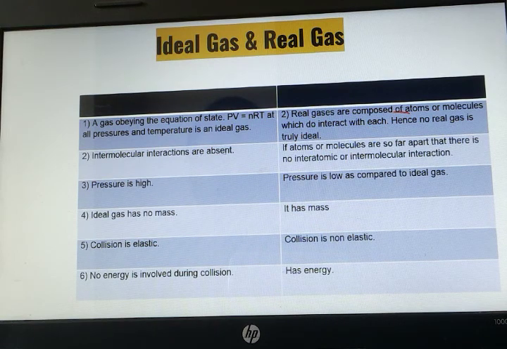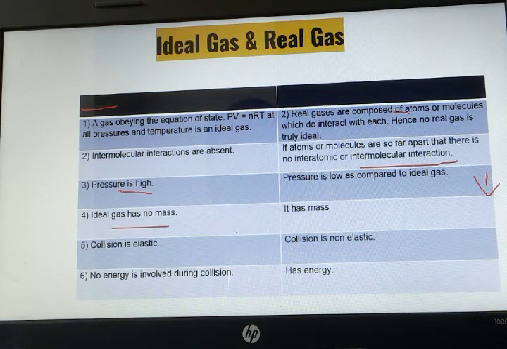In an ideal gas, intermolecular interactions are absent, as the atoms or molecules are very far apart. So interatomic or intermolecular attraction is not there in an ideal gas. Pressure is very high in the case of an ideal gas, whereas in a real gas, pressure is very low.